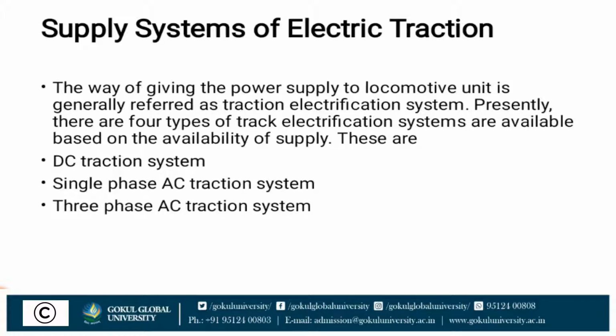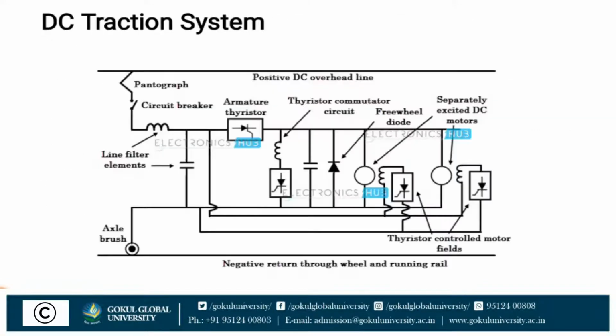Now, the DC traction system. In the DC traction system we generally use a separately excited DC motor. We all know a DC motor has two parts: a field winding and an armature winding. In a separately excited DC motor we feed the armature winding a supply and the field winding a separate, different supply.